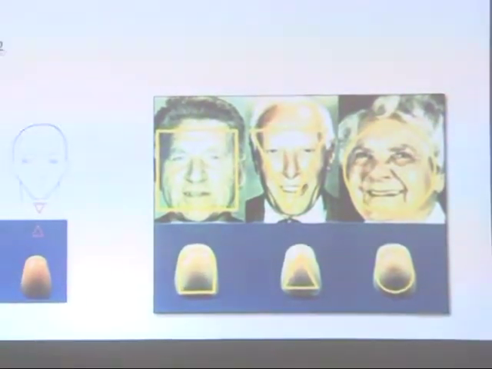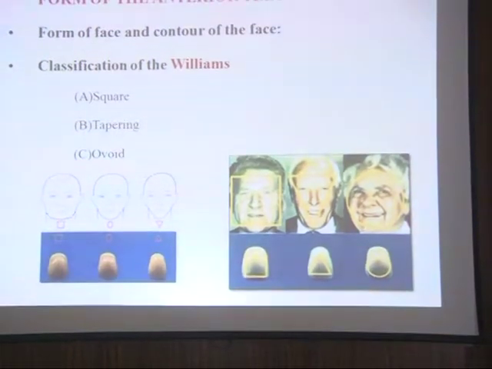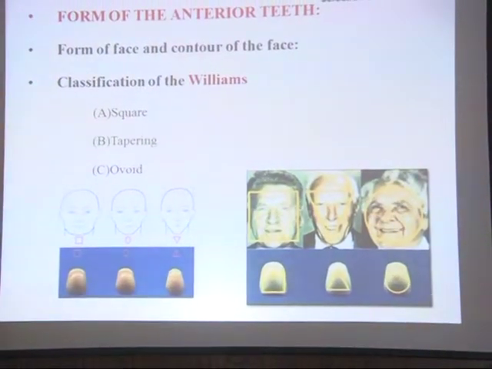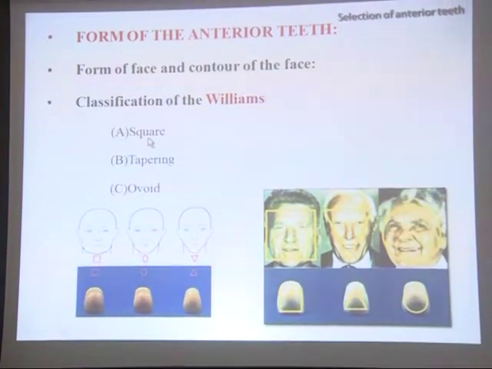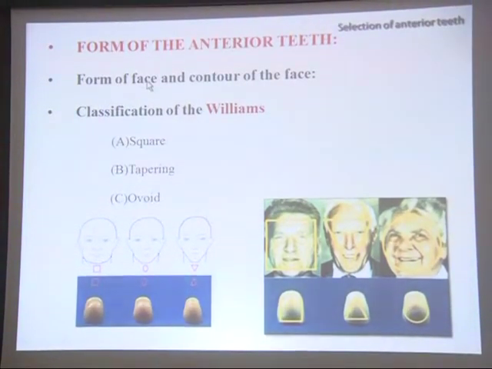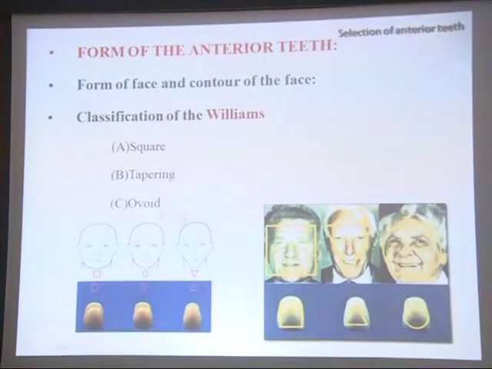Then coming to the form of the anterior teeth. How do we select the form of the teeth? According to the form of the face and contour of the face. We have seen intraorally, the same extraorally. The classification has been given by Williams for the form of the face: square, tapering, and ovoid.